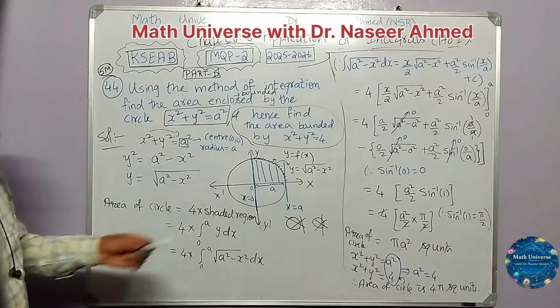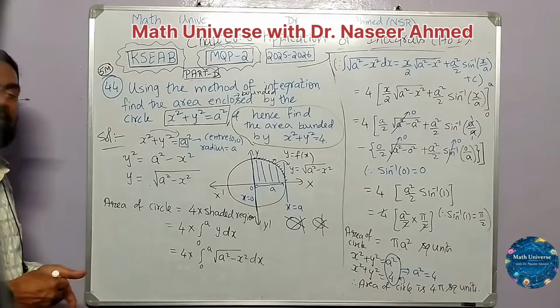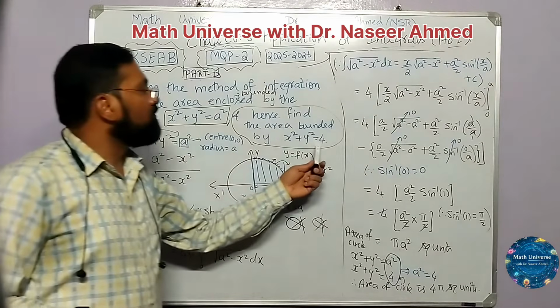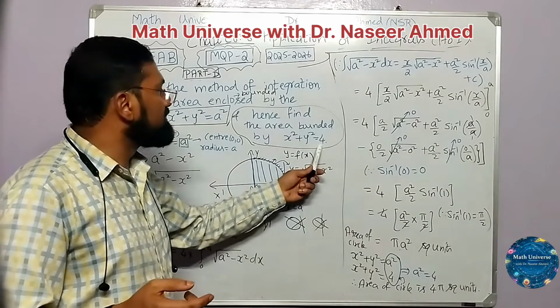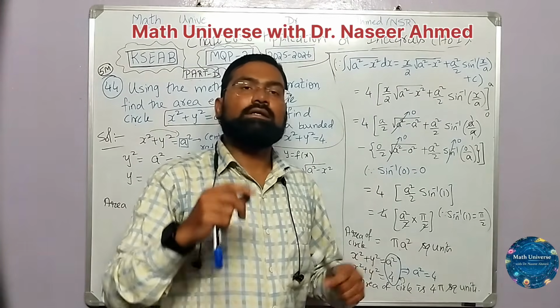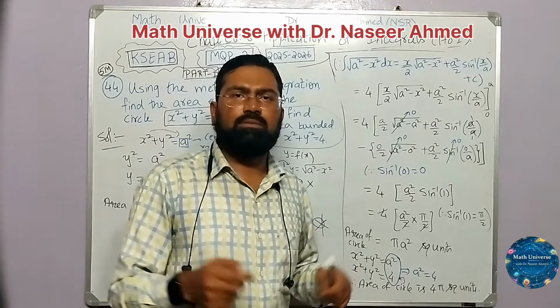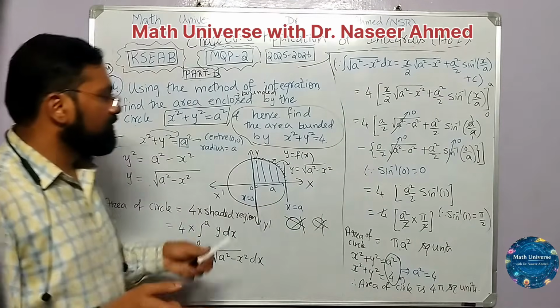That's what I said, no? Hardly one line. Just compare and comment on it. In case it comes, you are benefited. And it need not be 4. I can give 7 here. If I give you 7 here, a square is 7, so the answer will be 7 pi. Thus, if at all they are giving some problem, they can vary the numbers. That's not a big deal. Okay, so make a note of this.